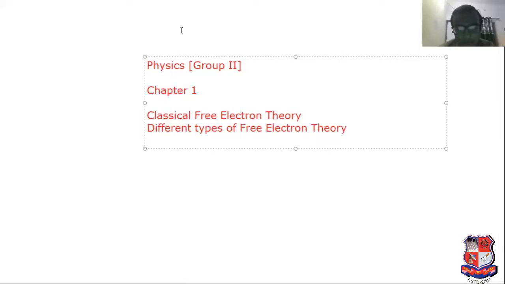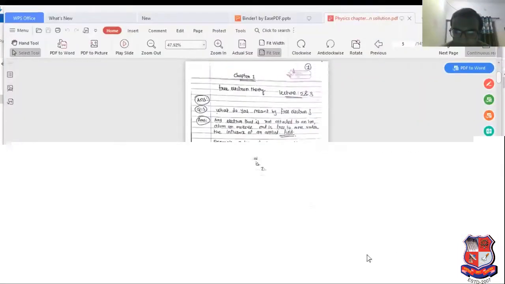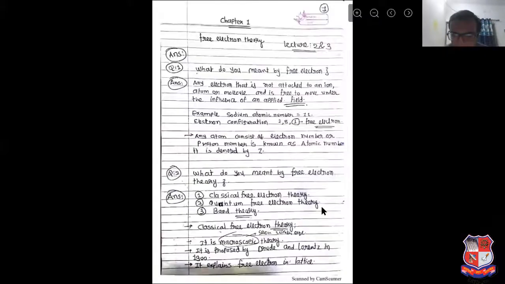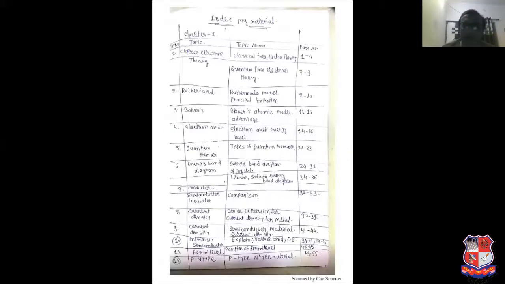So we have concentrated here on chapter number 1 PDF. This is my entire material for chapter number 1, electronic material, topic wise material that I have distributed in this particular material.